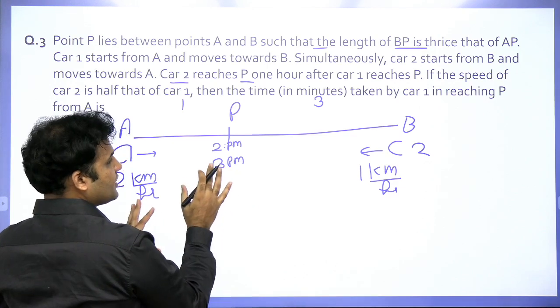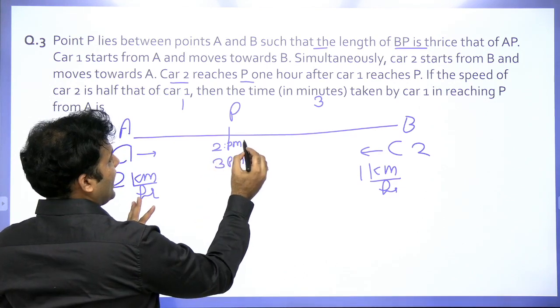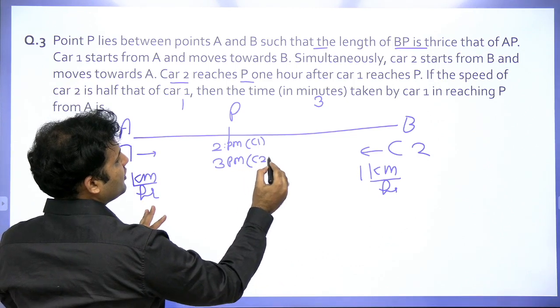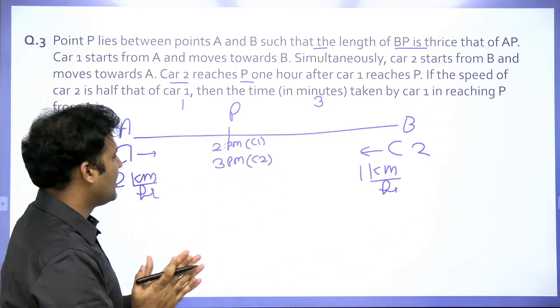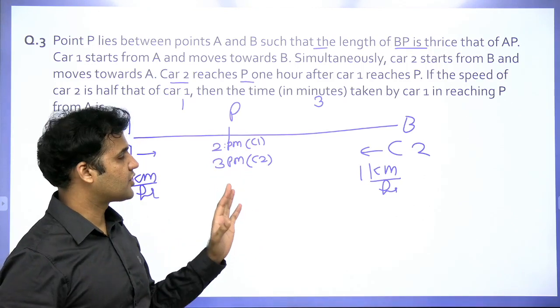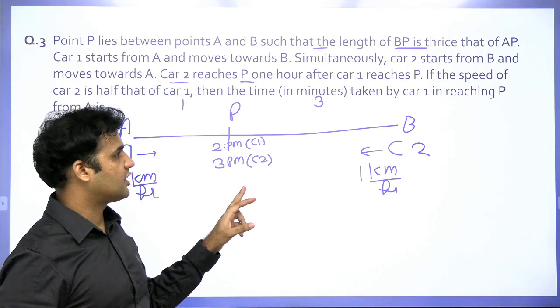Right? This is the question. This is what the question is trying to say. So at 2 p.m. you can say car 1 is reaching, and at 3 p.m. you can say car 2 is reaching over here. Why 2 p.m., 3 p.m.? 12 p.m., 1 p.m. can also be taken. This is not a part of the question. It's just to make you understand the statement of the question.